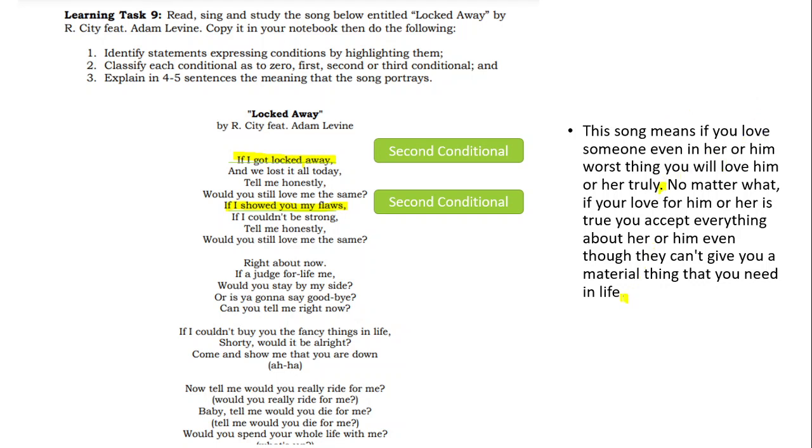And then, ito yung aking second. Ang sabi po dito ay 45 sentence. So, dagdagan natin. Or, I give you idea. If I interpret, I can say this song means if you love someone, even in her or his worst thing, you will love him or her truly. Right? 'Di ba? So, no matter what, if your love for him or her is true, you need to accept everything about him or her, even though they can't give you a material thing that you need in life. Okay? So, ang ganda kasi ng meaning ng song na 'to. You can add in here 3 sentences, or you can revise this as well if you believe in my idea.